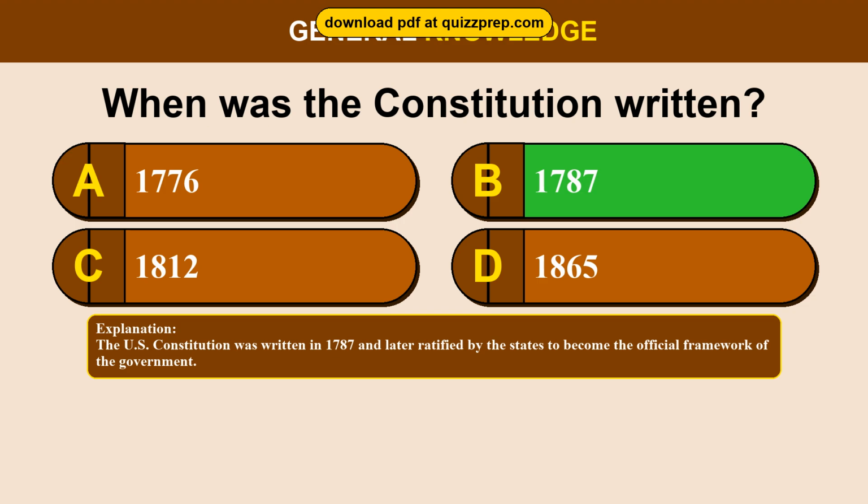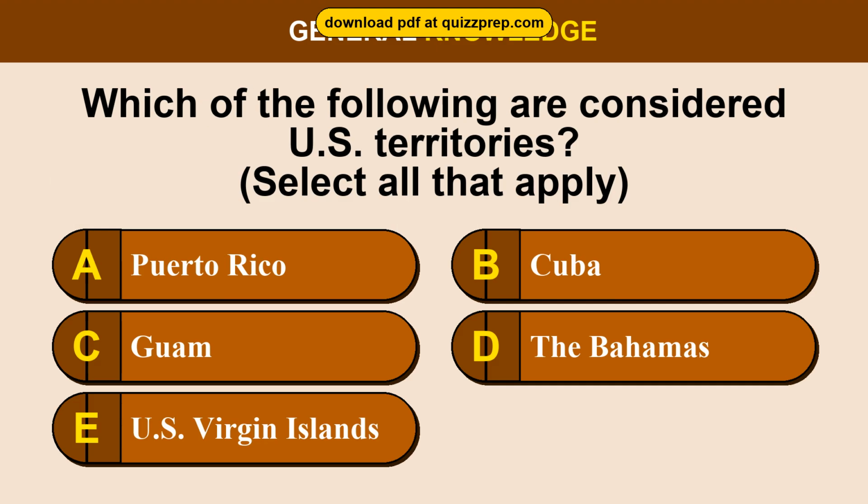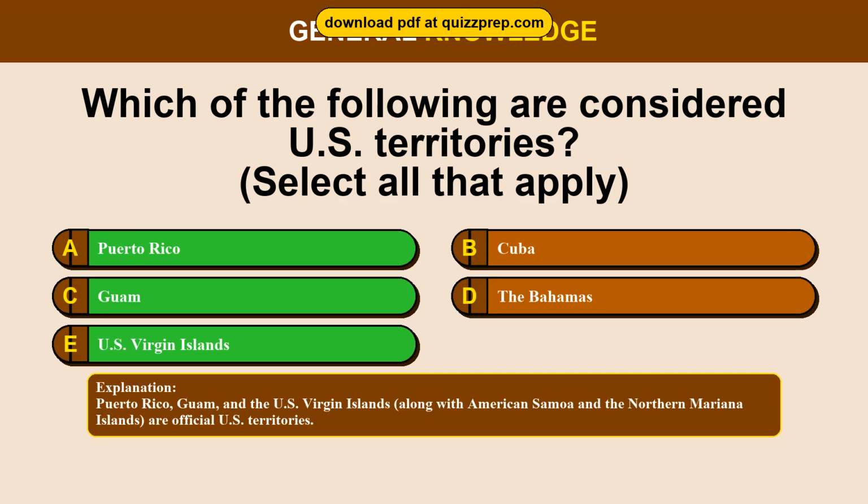Question 81. Which of the following are considered U.S. territories? Option A. Puerto Rico. Option B. Cuba. Option C. Guam. Option D. The Bahamas. Option E. U.S. Virgin Islands. The correct answers are options A and C and E. Puerto Rico, Guam, U.S. Virgin Islands. Puerto Rico, Guam, and the U.S. Virgin Islands, along with American Samoa and the Northern Mariana Islands, are official U.S. territories.